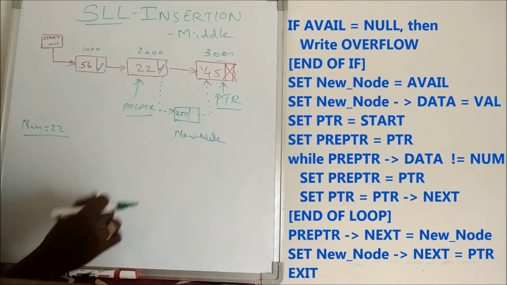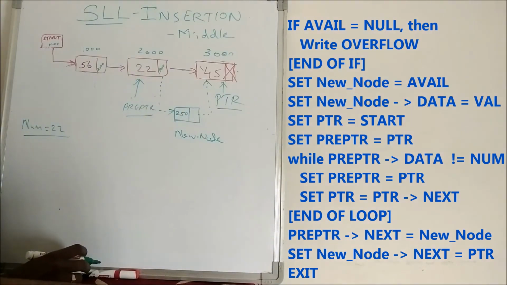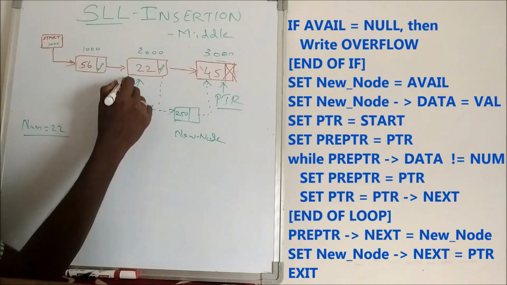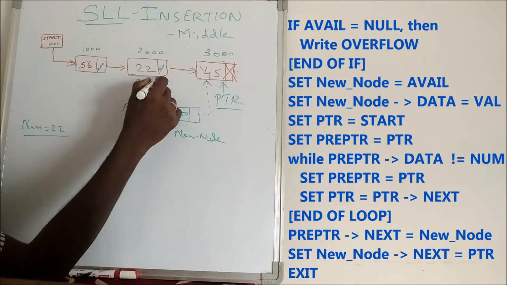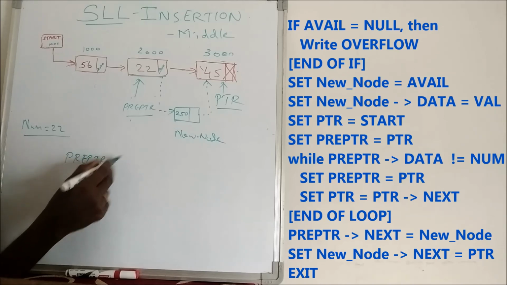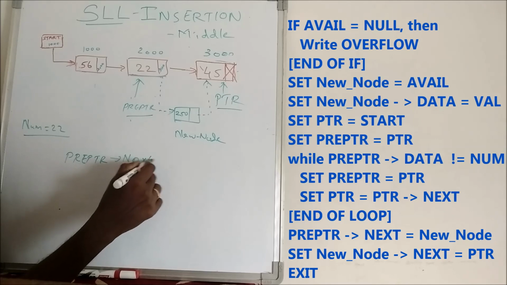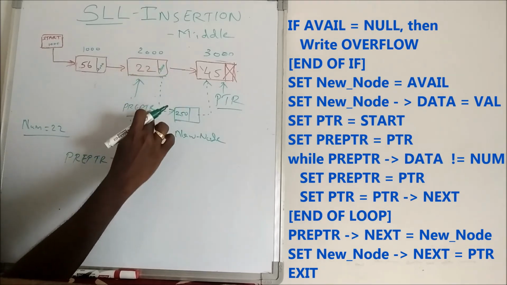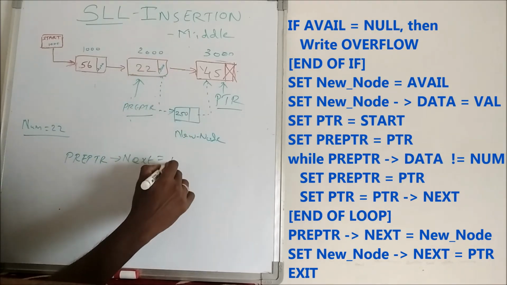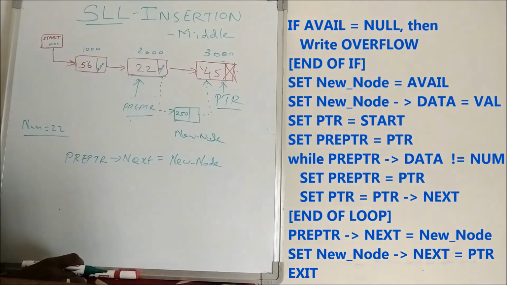Now what we have to do for establishing this particular link? This is now the pre-pointer, this is pre-pointer next. Pre-pointer next, what should be stored now? New node should be stored. So if you look at the algorithm code, pre-pointer's next is equal to new node.